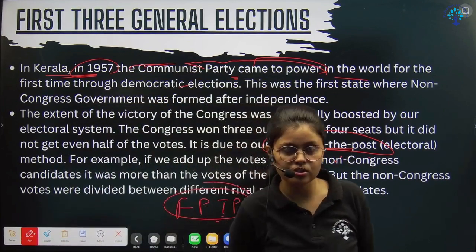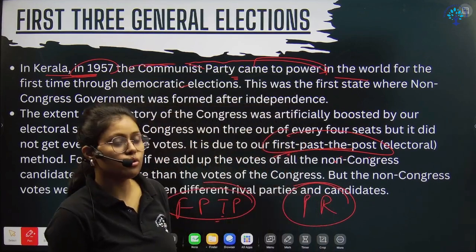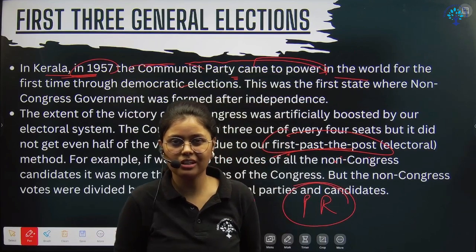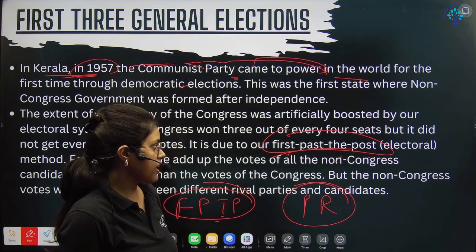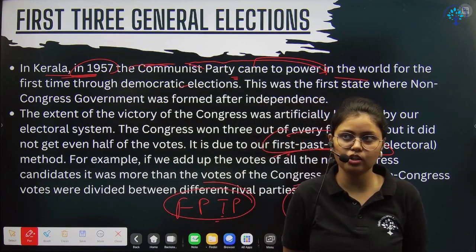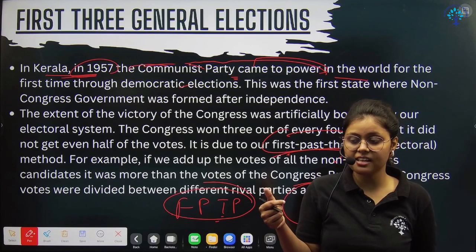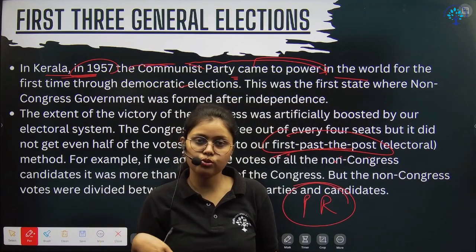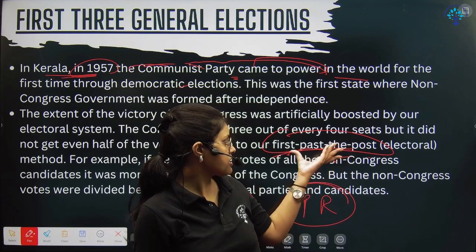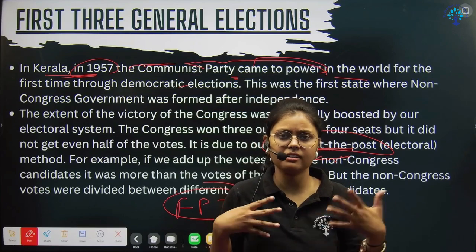If you are interested in sports, you might have competed in running, right? So what is the rule of running? That whoever comes first will win the competition. In the same way, in the first past the post system, it doesn't count your total votes. What it checks is that if you have a majority of votes, if you come first, you can form the government, right? It is very simple and easy: whoever comes first can form the government.